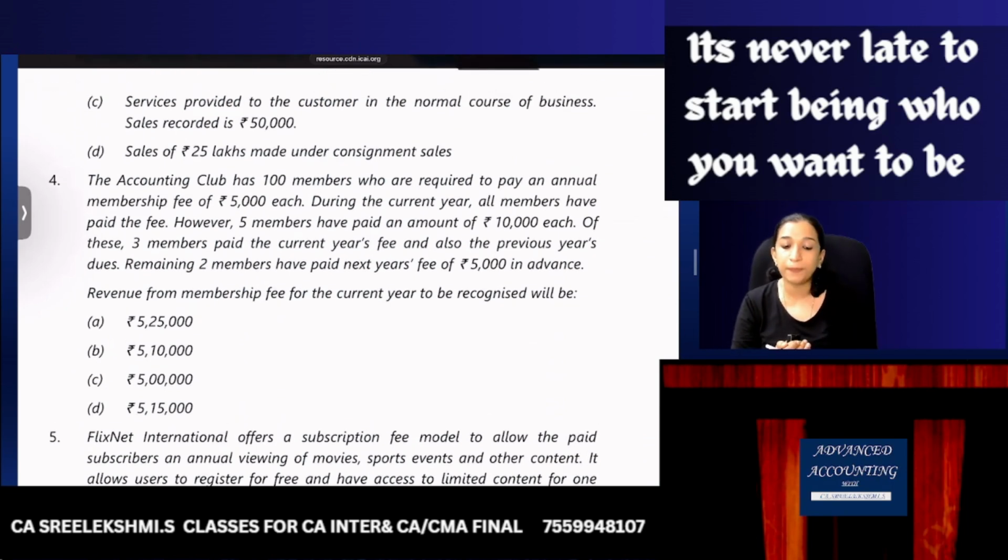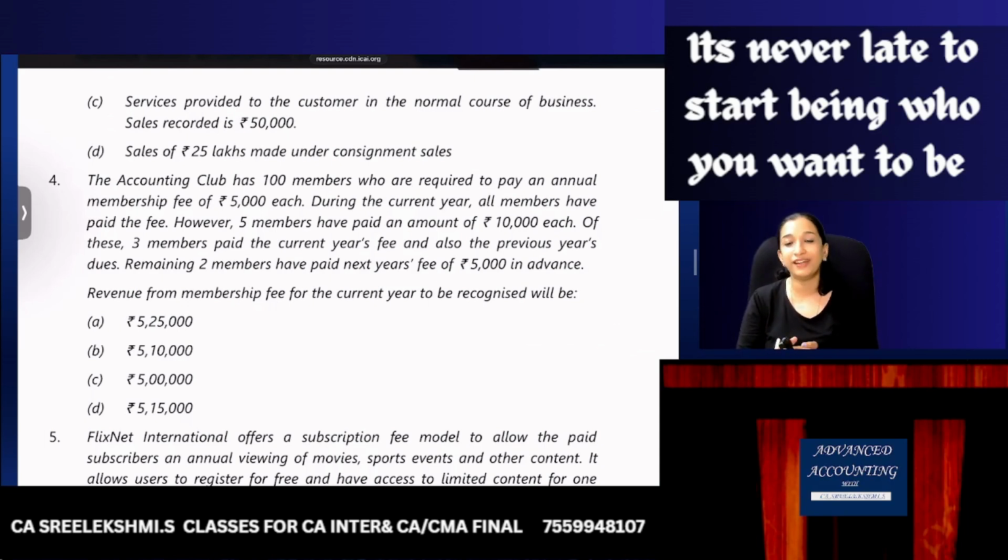The accounting club has 100 members who are required to pay an annual membership fee of 5,000 each. During the current year, all members have paid the fees. However, 5 members have paid an amount of 10,000 each. Of these, 3 paid last year's dues and 2 paid next year's fee.